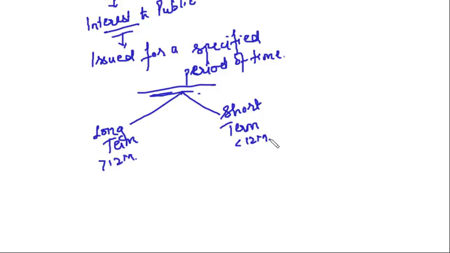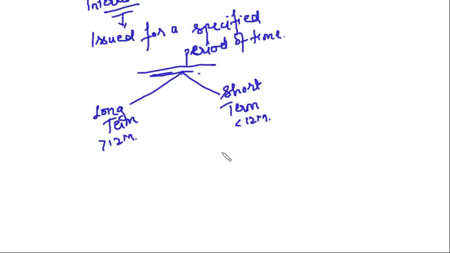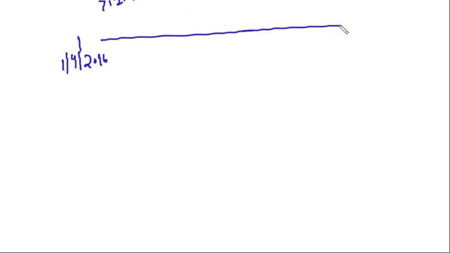Now, if these debentures are issued for a specified period of time, then what action is to be taken after that specified period of time is over? Suppose on 1/4/2016 you have issued debentures for 2 years. 2 years means from 1/4/2016 to 31st of March 2017, that is 1 year.